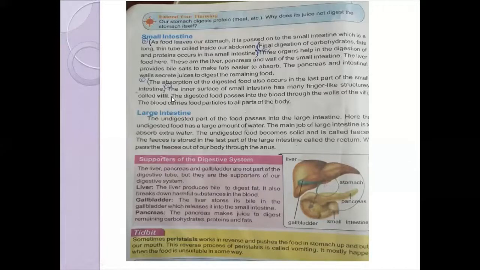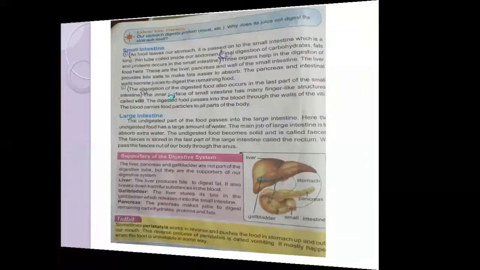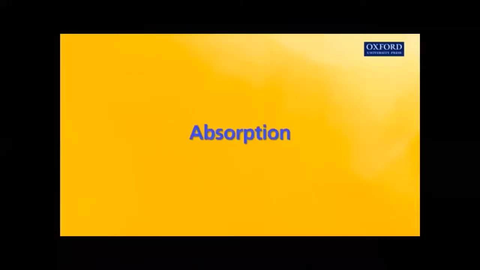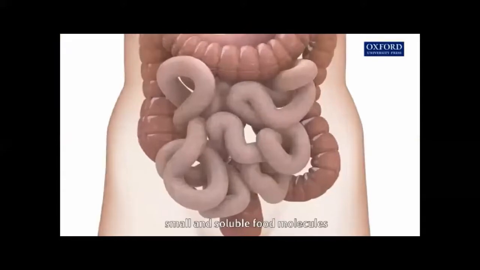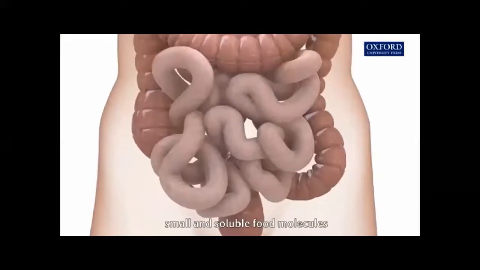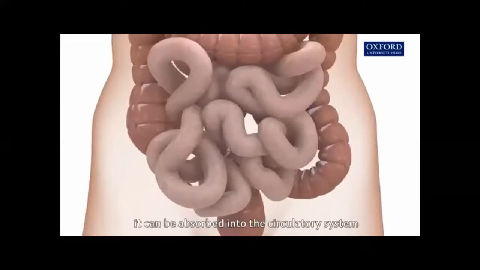I have a video, and I'm sure this will help you in understanding the absorption. After food is digested into small and soluble food molecules, it can be absorbed into the circulatory system. This absorption process mainly takes place in the ileum.